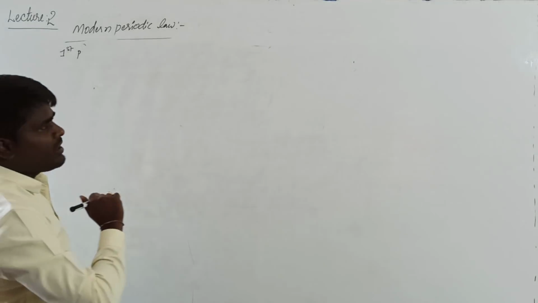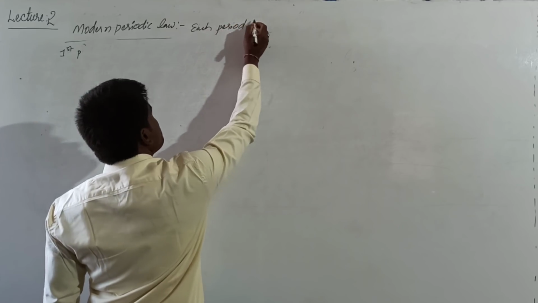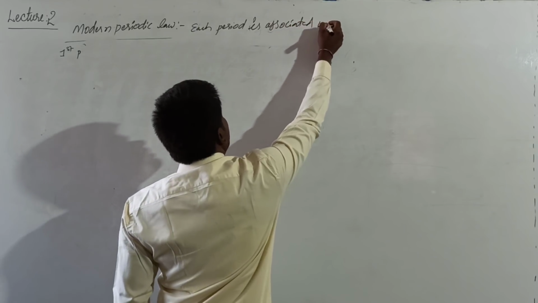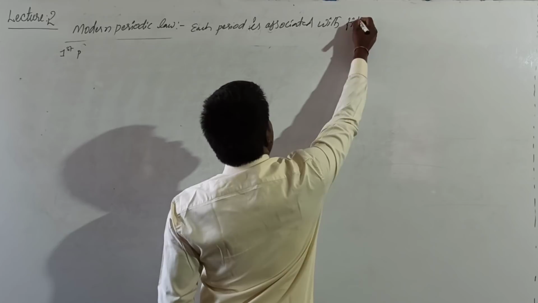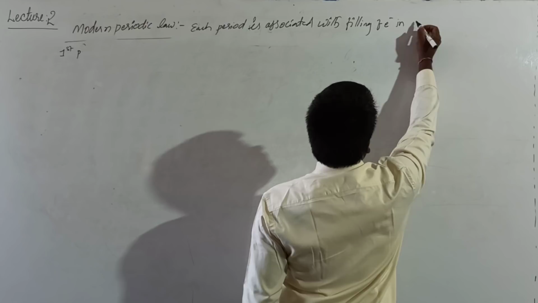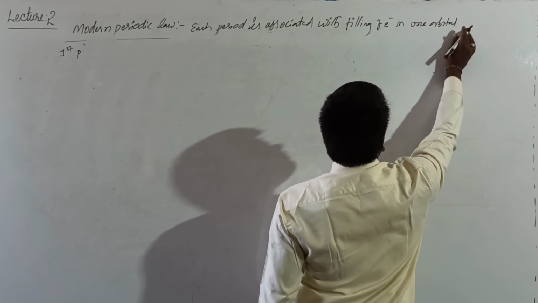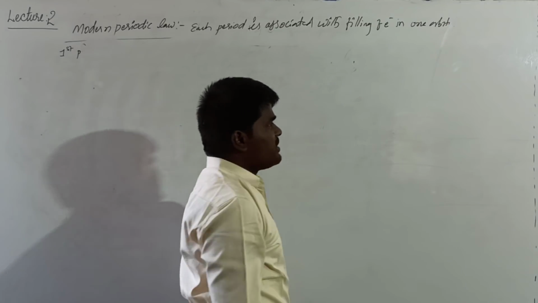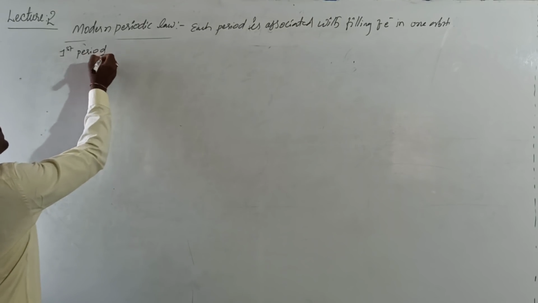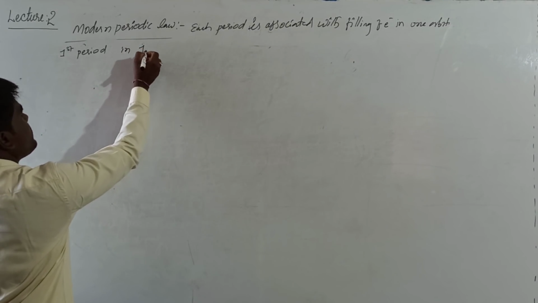In each period, the important thing is that each period is associated with the filling of electrons in one orbit or one shell.